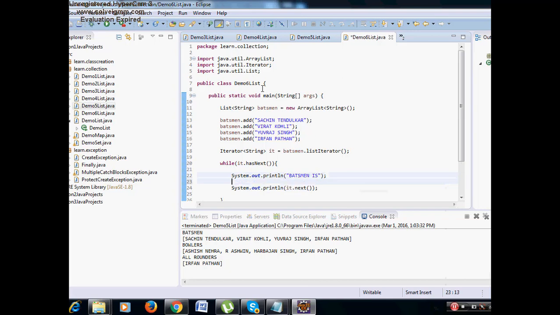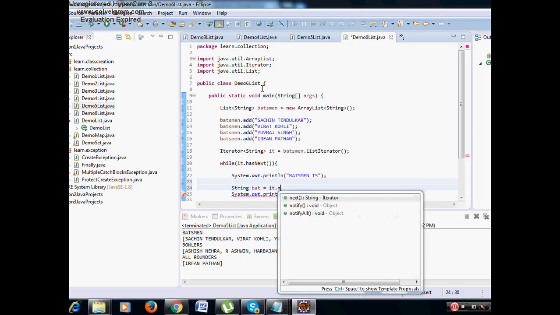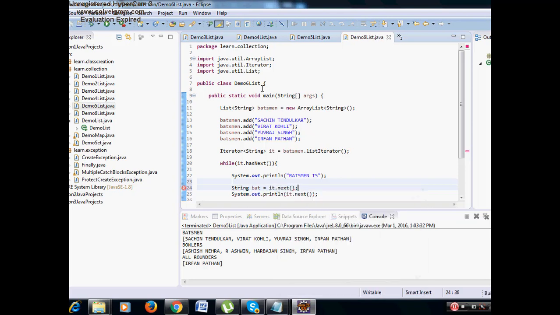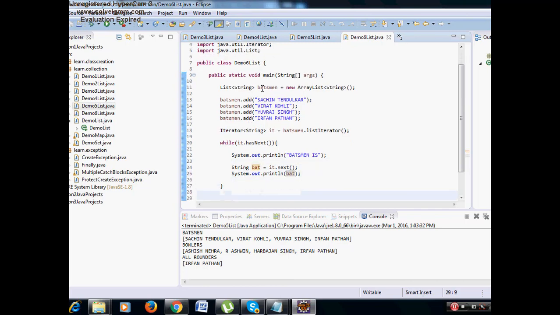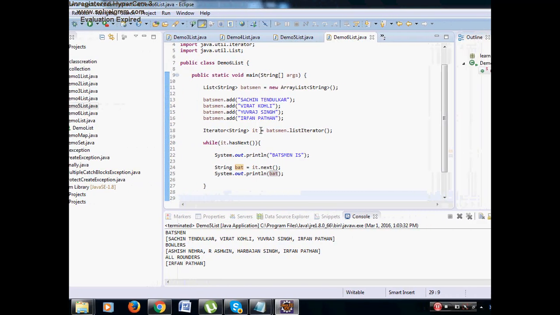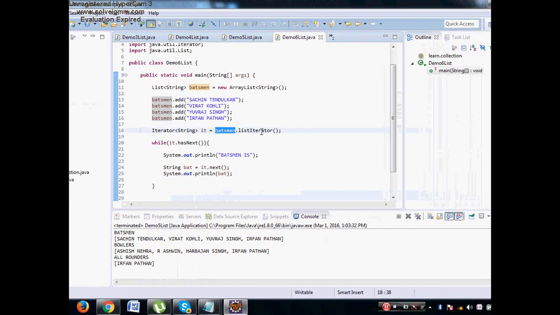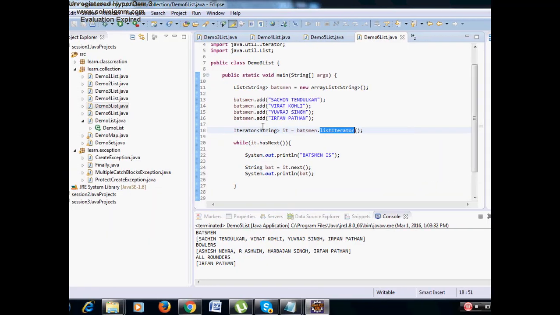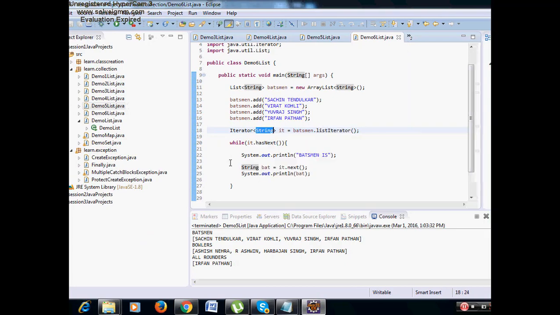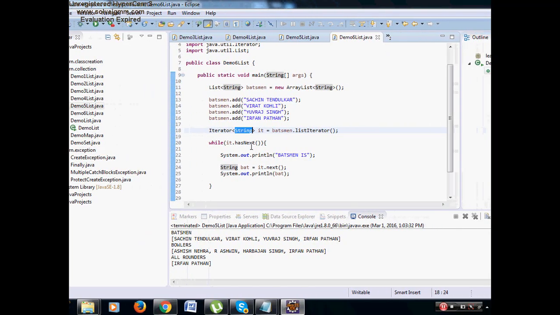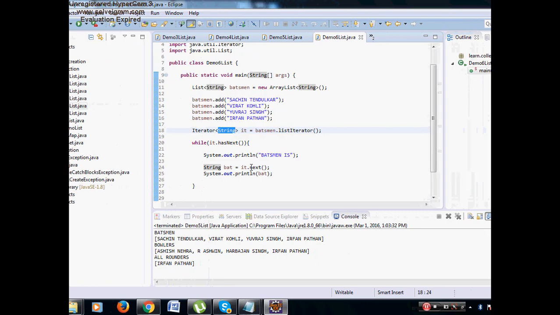Or I can say String, the variable name, bat is equal to it dot next. And then after that here I can give bat. So this is how you loop through the list. List name dot list iterator. Iterator of type String. Then while it dot has next, then it dot next.